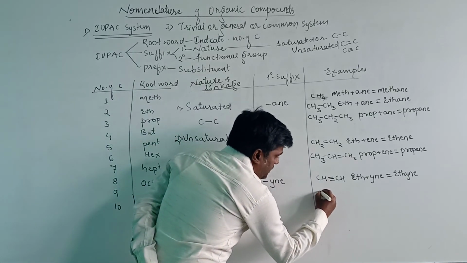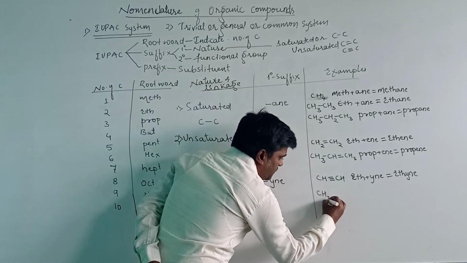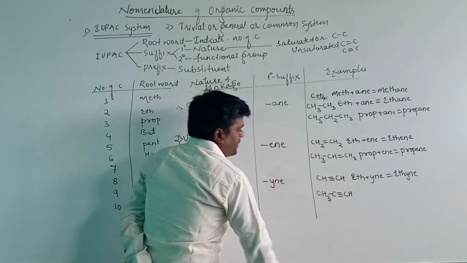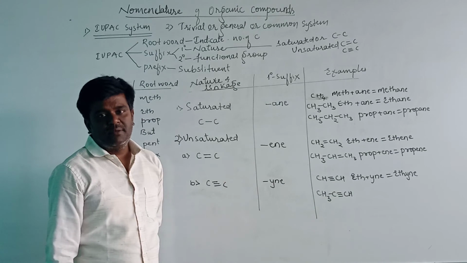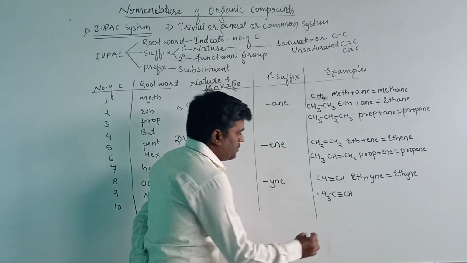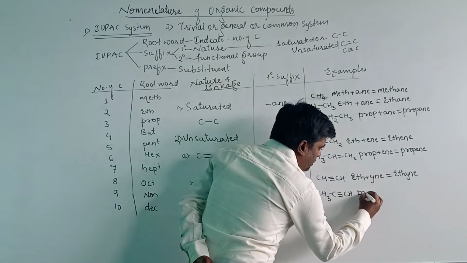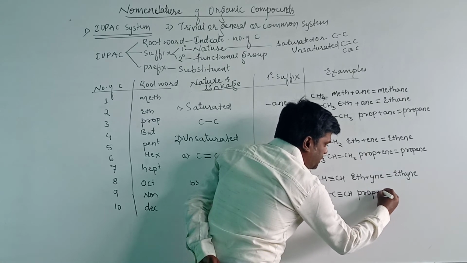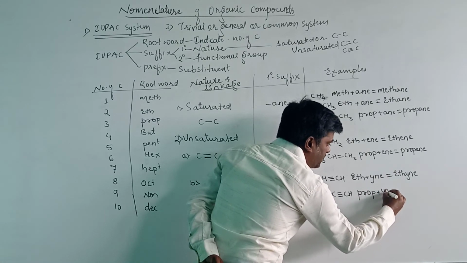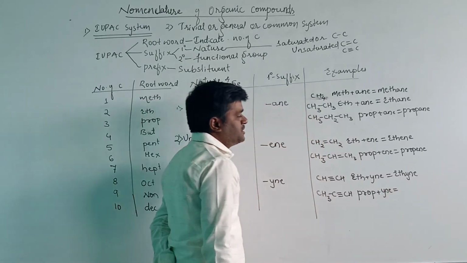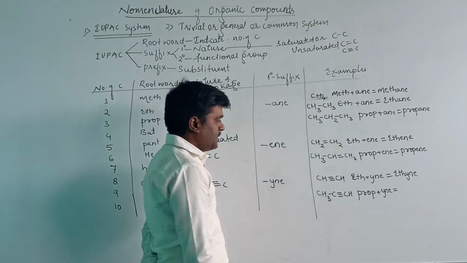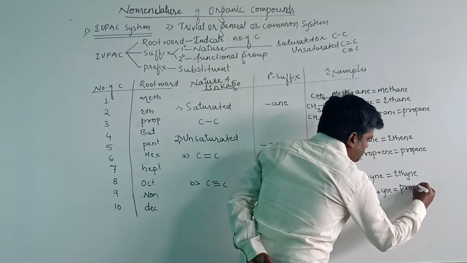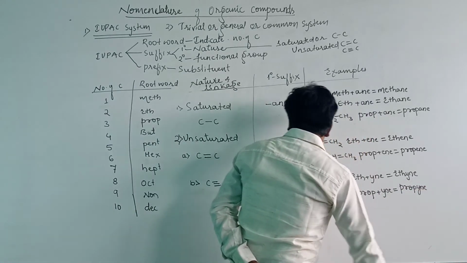And here CH3, C triple bond CH. There are 3 carbon atoms. Therefore, the root word is prop. It is unsaturated containing triple bond. Therefore, yne is the primary suffix, and the name of the compound will become propyne. Name of the compound will become propyne.